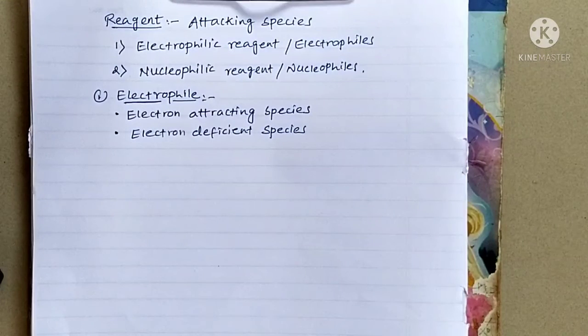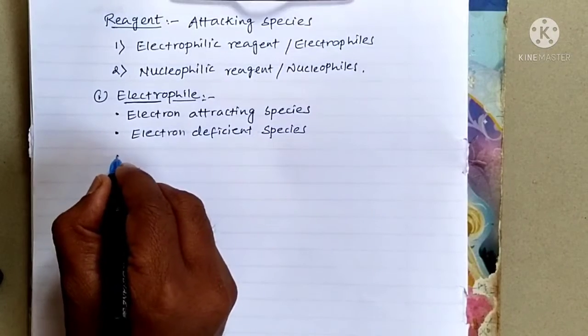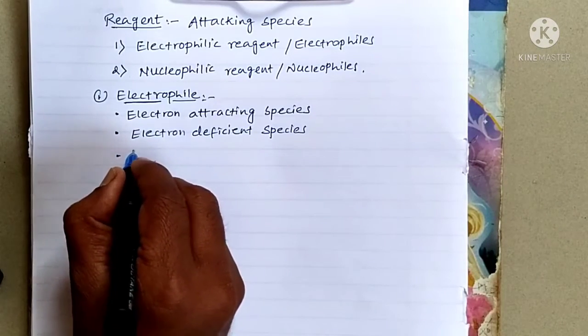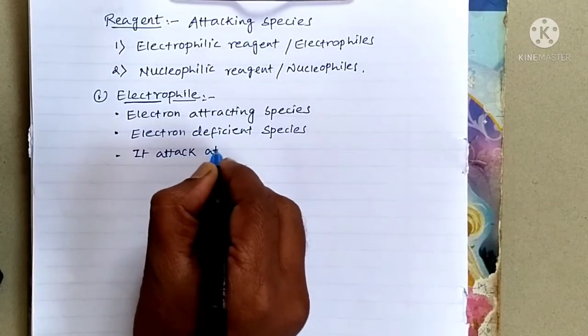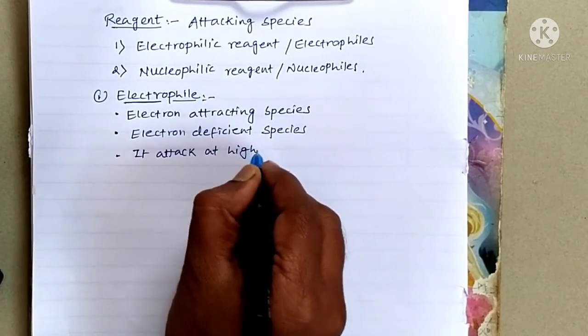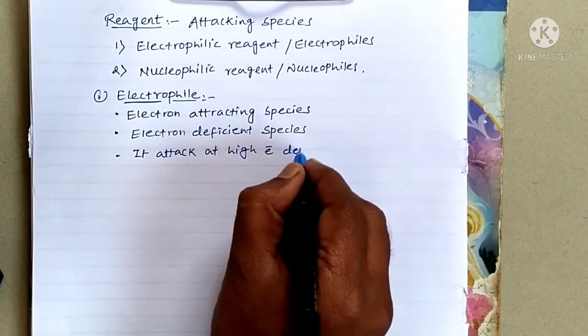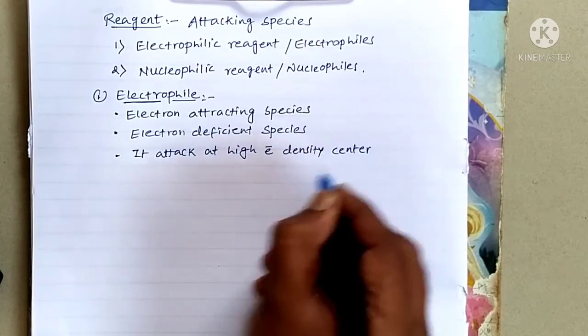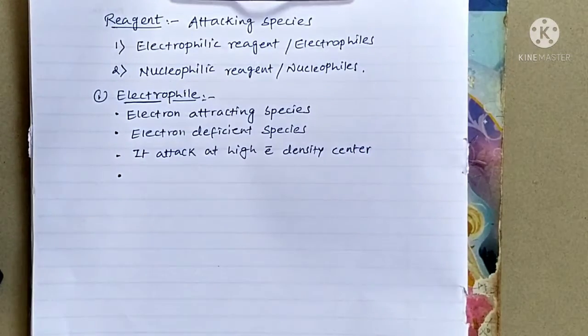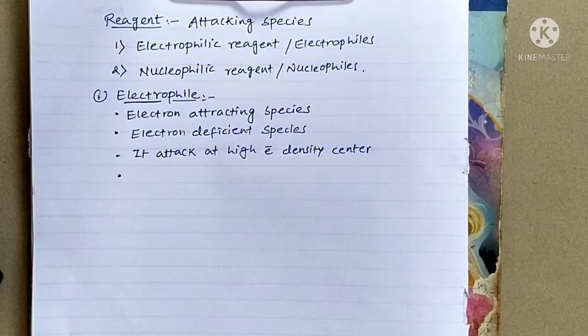As it is electron deficient, it will be attacked at such a center where there is high electron density. It means electrophiles attack at a high electron density center.